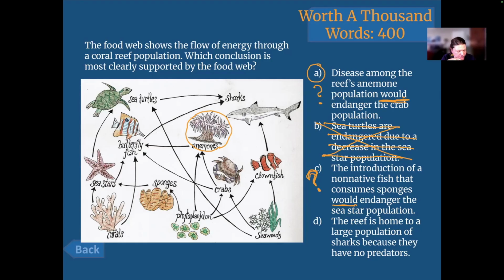D. The reef is home to a large population of sharks because they have no predators. No or maybe? I would say no to this because it puts a number on them, and no numbers are given when it says a population of sharks. That's an assumption some people might make: nobody eats the sharks, so there must be a lot of them. But there are enough factors we don't know. We can point to the fact that they have no predators, but we can't point to there being a lot of them.